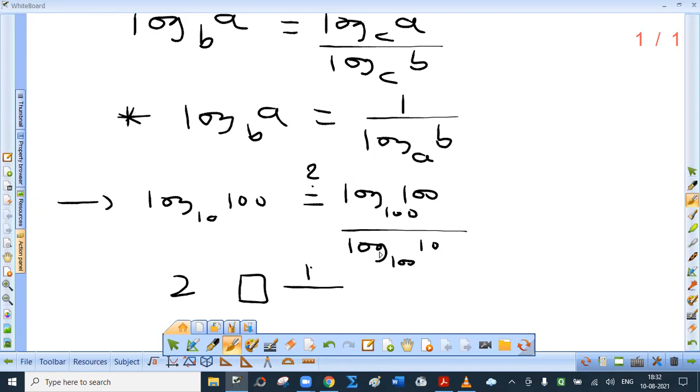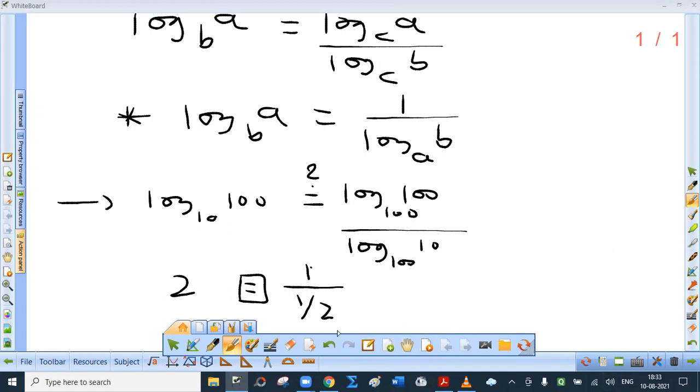Logarithm is the power to which base should be raised. 100 raised to which number is 10? 100 raised to half. Square root of 100 is 10. Square root means raised to half. Now, can I say 2 is 1 upon half? Yes, I can. Right? So this is just the verification. This is not proof. This is just the verification. Okay. So we have verified that log a to the base b is log a to the base c upon log b to the base c.